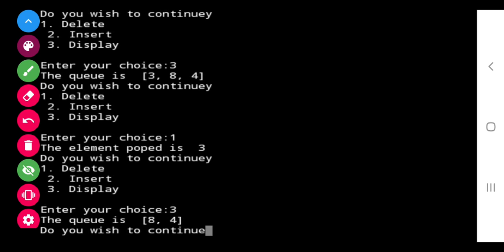Now I want to delete. For delete the choice is 1. So which will get deleted? The first element will get deleted. It is showing that the first one is deleted. Now again I have displayed by using choice 3. You can see that now in the list 8 and 4 are left.